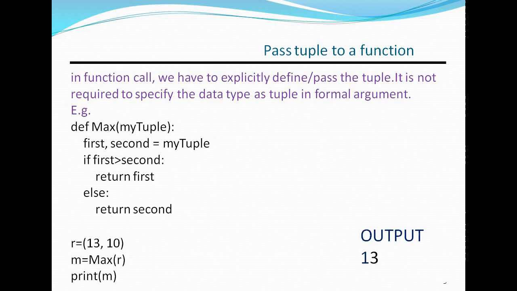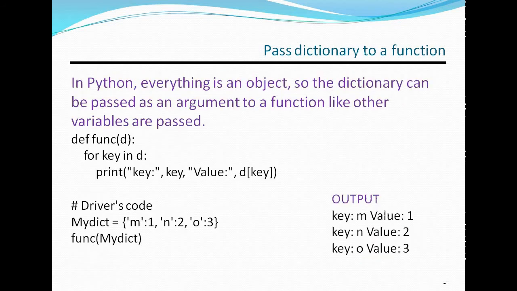Here we can pass a tuple to a function. Here we are calculating the maximum number in a tuple, the max value in a tuple. Here we are passing 13 and 10 and max value will be 13. We can pass a dictionary to a function. We are giving key and value. In this case, m is the key and 1 is the value, n is the key and 2 is the value, o is the key and 3 is the value. Output will be